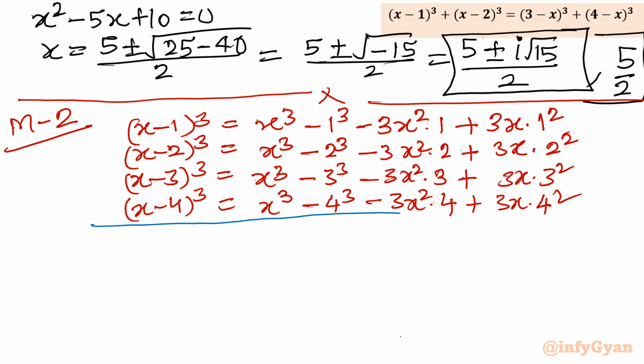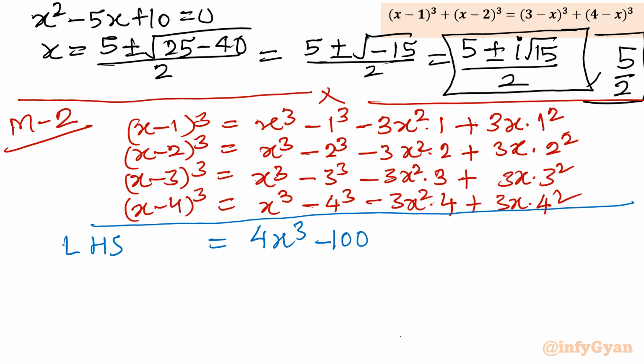How it would be, because the right hand side is 0. So if you add, LHS would be equal to 4x cube, then 1 cube minus 2 cube minus 3 cube, these negative terms. And if you will add simply 64 plus 27 plus 8 plus 1, so 27 plus 9, that is 36, and 4 cube is 64. 64 plus 36, 100. So I can directly write minus 100.